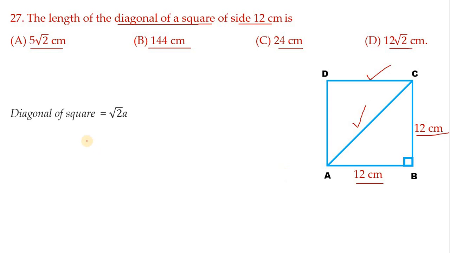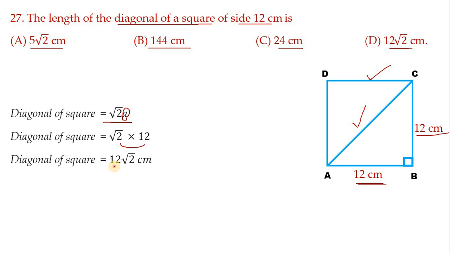So let me take the formula now. Diagonal of a square is root 2 a. Here a is the length of one side of the square. In the place of a, let me substitute 12, children. Now multiply root 2 into 12, which is 12 root 2. So this is the correct answer, which means option D is the correct answer.